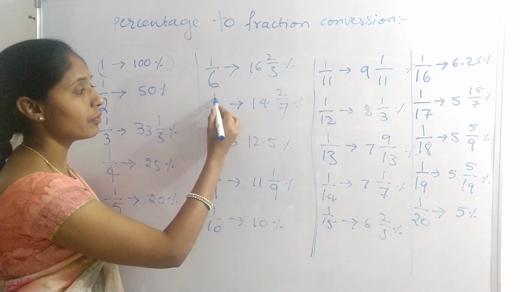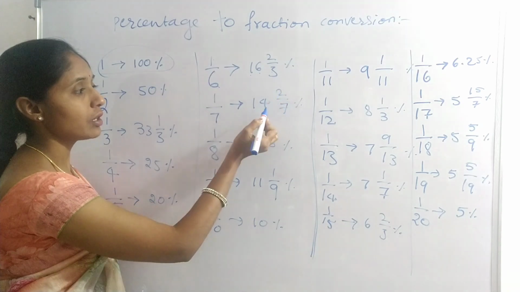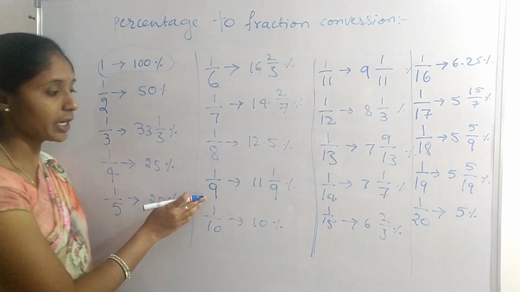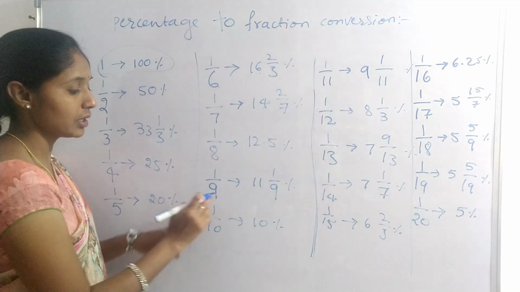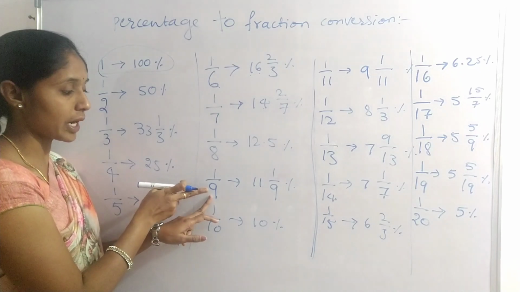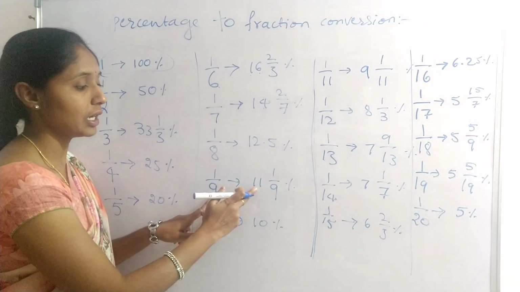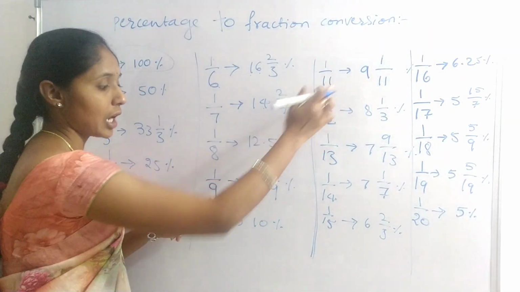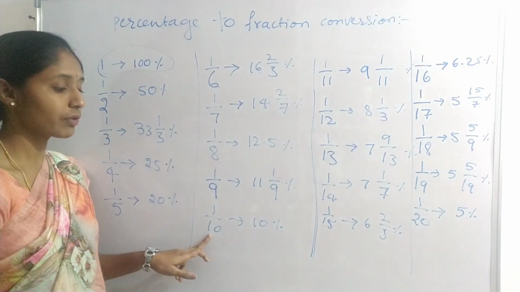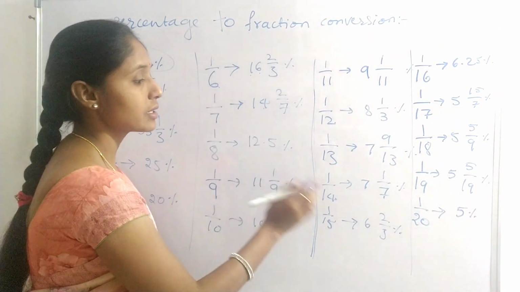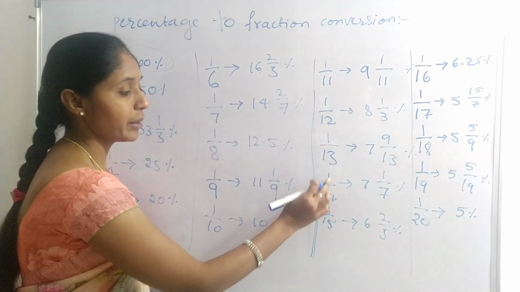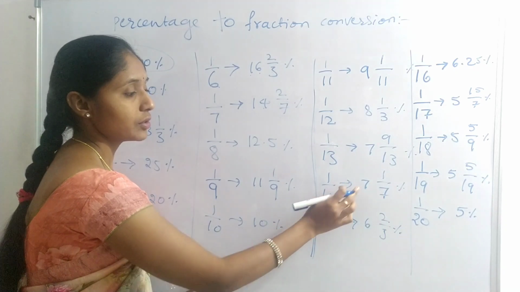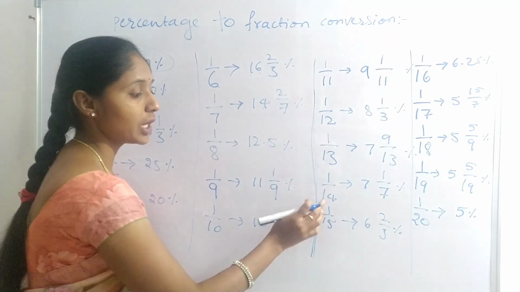1 by 7 is 14, since 7 twos are 14. 1 by 8 is 12.5. 1 by 9 and 1 by 11: the percentage value of the 1 by 9 fraction is 11 1 by 9, and for 1 by 11 it is 9 1 by 11. These are opposite to each other. Next, 1 by 10 is 10. Next, 1 by 14: the 7 is there, 2 sevens, so 7 twos are 14.